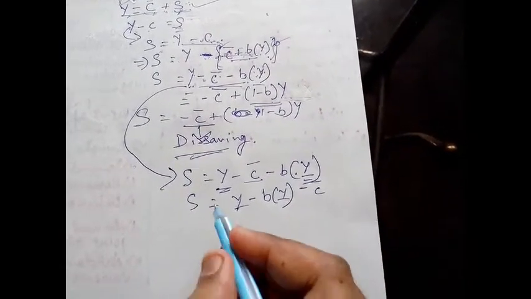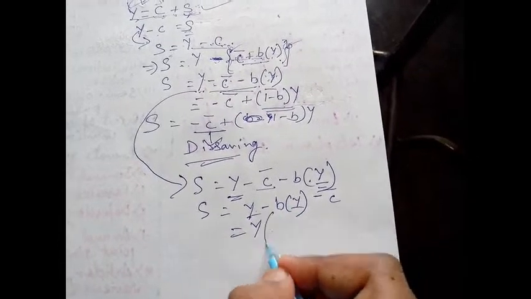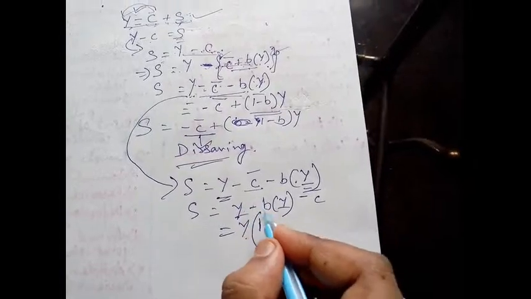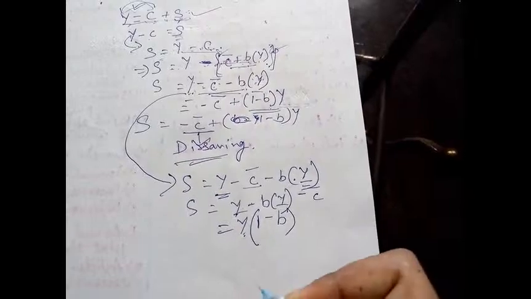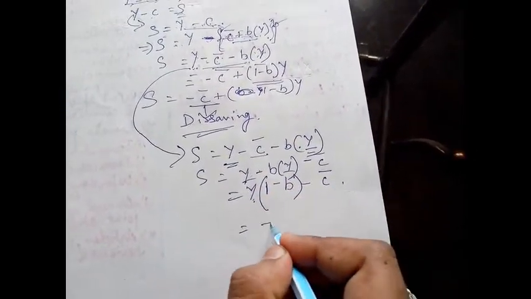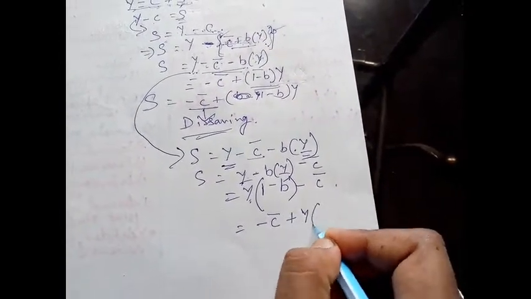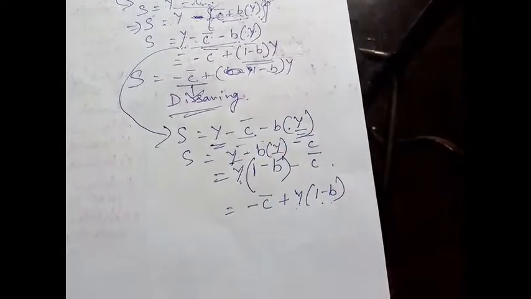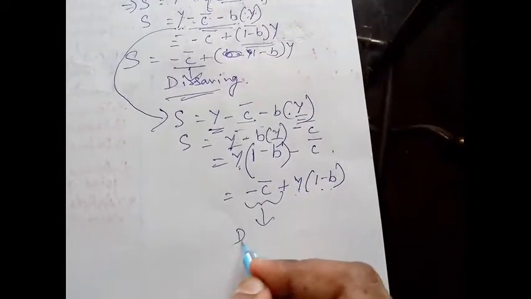Now see, Y and Y are common, so what can I do? Bring this Y out as a common term. Then I have taken this Y outside, so in place of Y there will be 1. Minus will be as it is, and this Y I have taken common, so keep this B inside. So S is equal to minus C bar plus Y into 1 minus B. Now if you multiply this Y, you will get this one only. I have written minus C bar first because it's a dis-saving case.